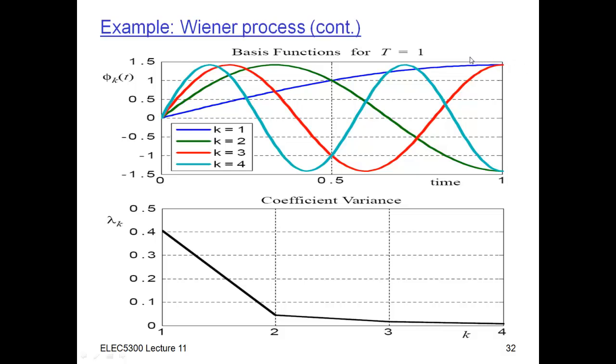And then the other basis functions, k is equal to 2, this green one, are just going to be higher and higher frequency components, which are going to add more and more detail.